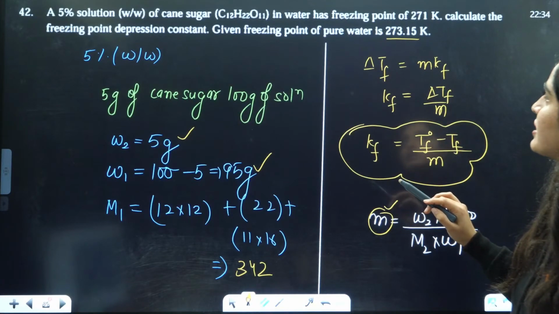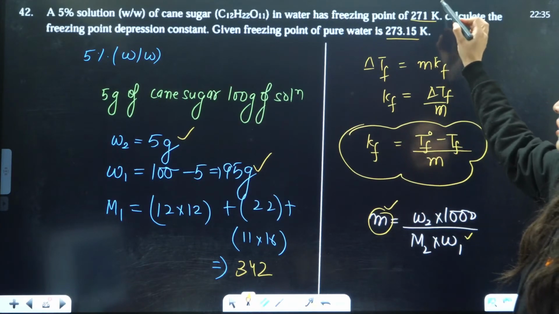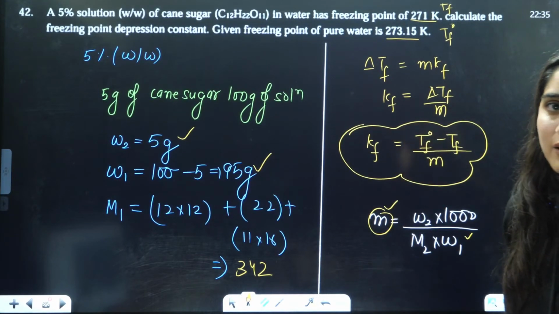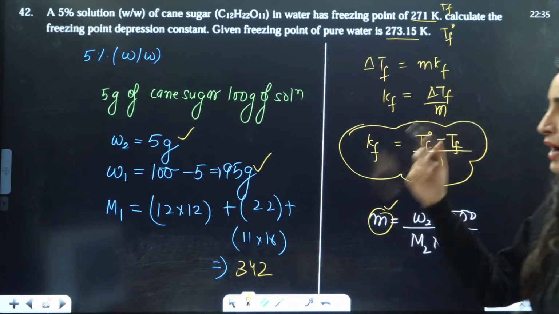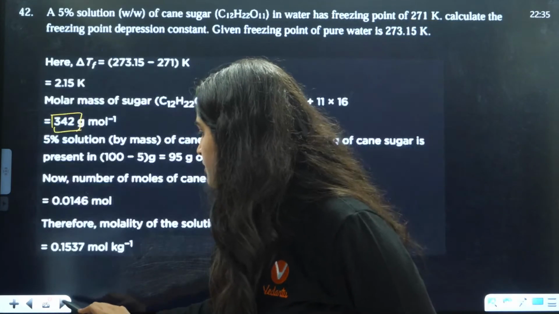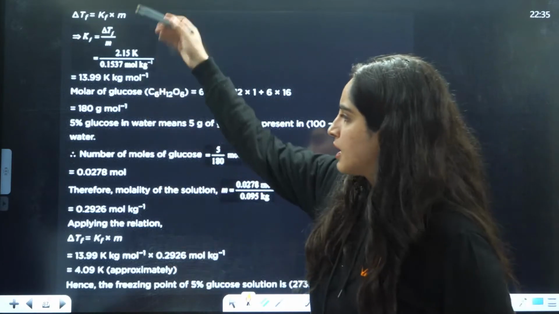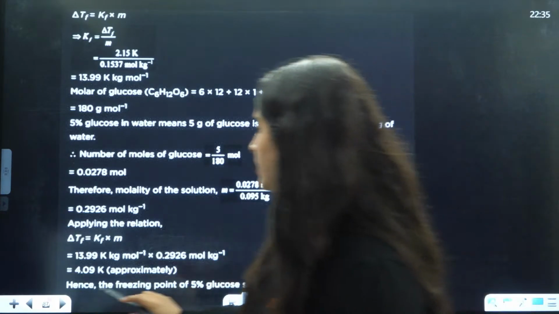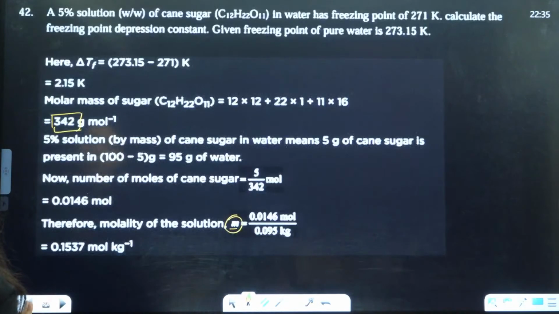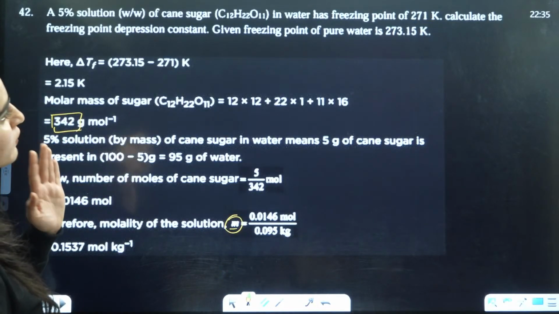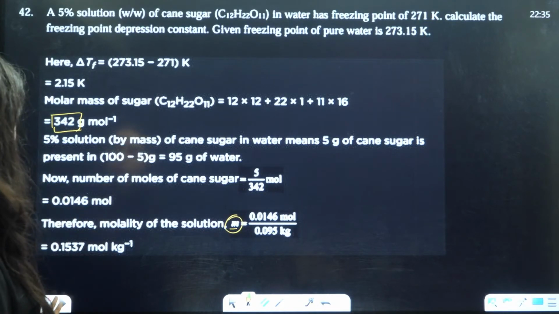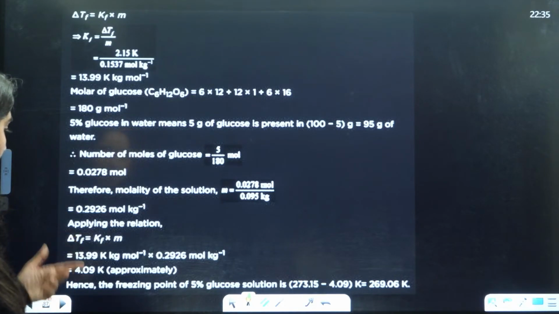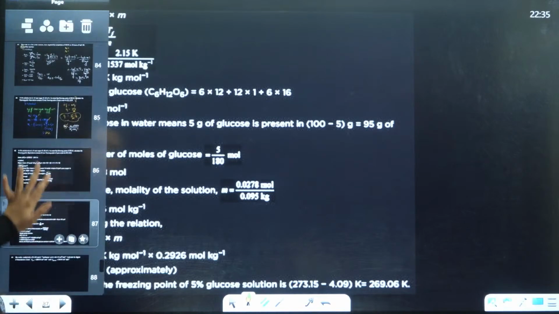Here they have given the freezing point. Tf is this and this is Tf naught. Given the pure water is having this freezing point. So just put all these values and you will get your answer, right? Okay. So by this you will get your answer. Got it? Yes, everybody. So I think that's all what was given to you. They are asking you about the Kf, right? Okay. Understood? Now from there you can just calculate the value of this.